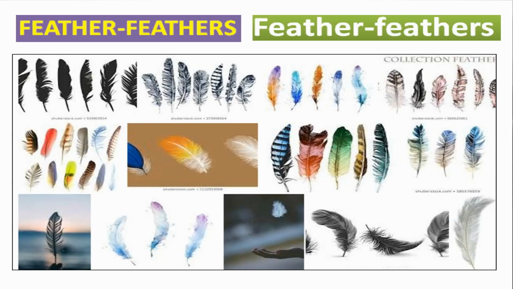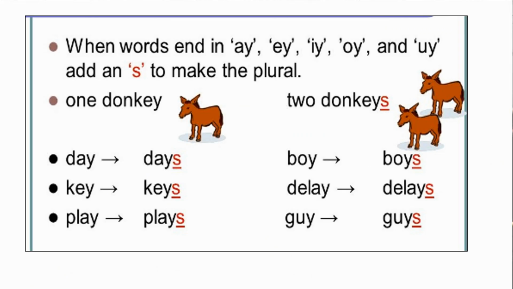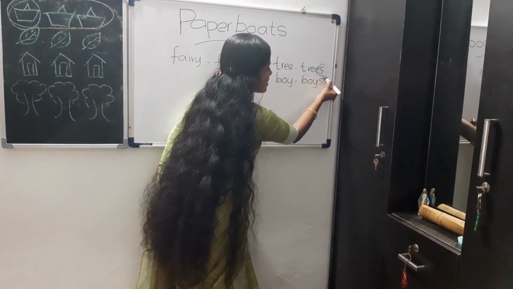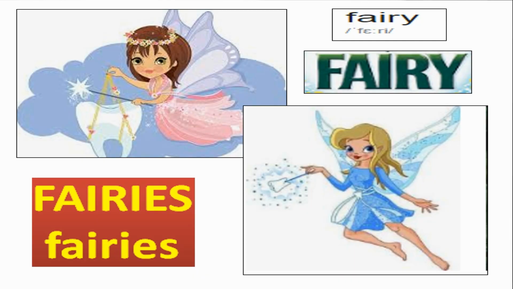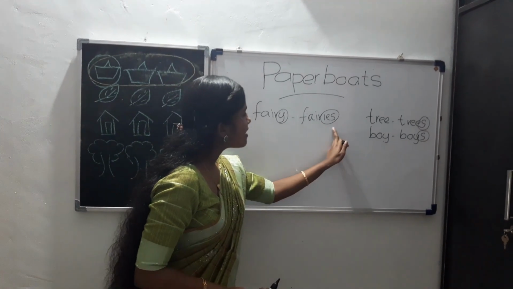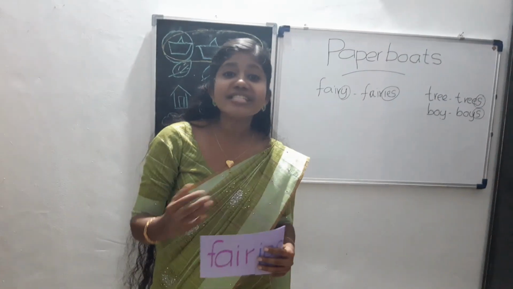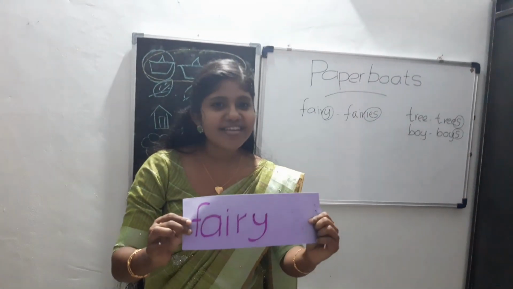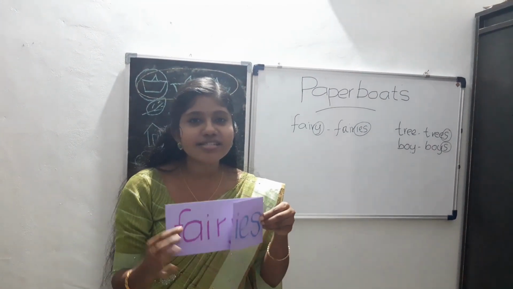You have one activity in the textbook related to singular and plural forms. Tree, trees. Boy, boys. Here we add S. Now see. Fairy. What is the plural form? Fairies. Fairy, fairies. Y is removed and I is added. Shall we see some more examples? Fairy, fairies. Y is removed and IES is added.